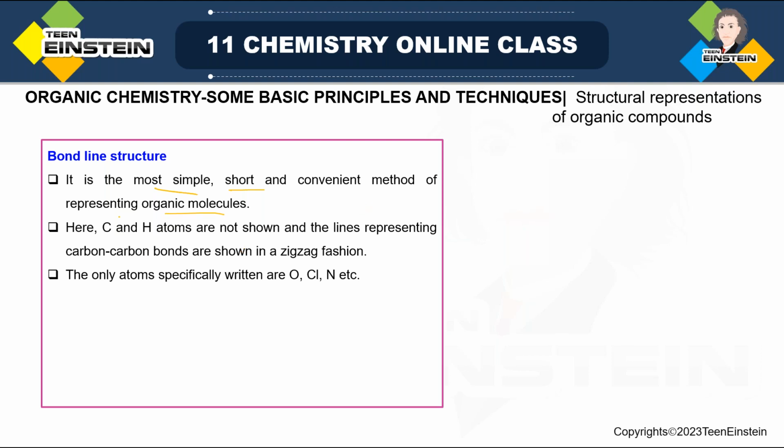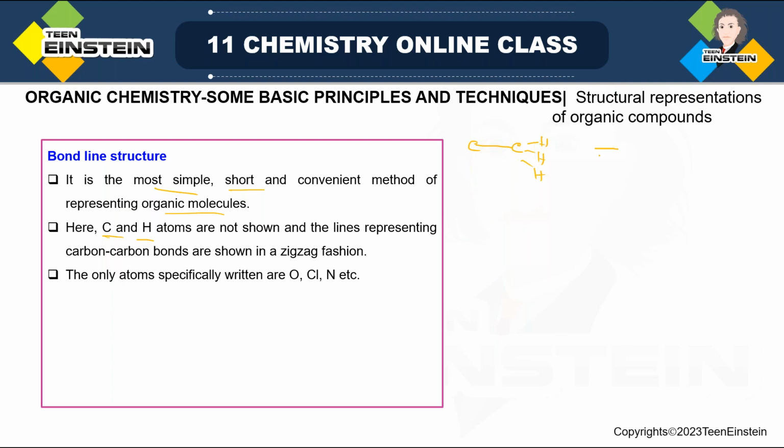Now in this structure, we do not mention the carbon and hydrogen atoms. Only simple lines are drawn for the representation of carbon-carbon bonds. So suppose I am writing a straight line. What does it mean? It means that at both terminal positions there is carbon, and to satisfy the valency there are actually 3H.